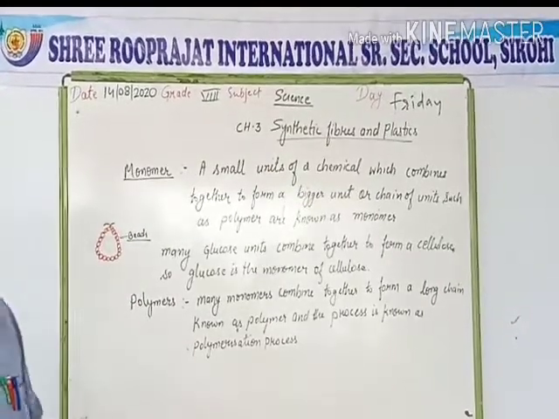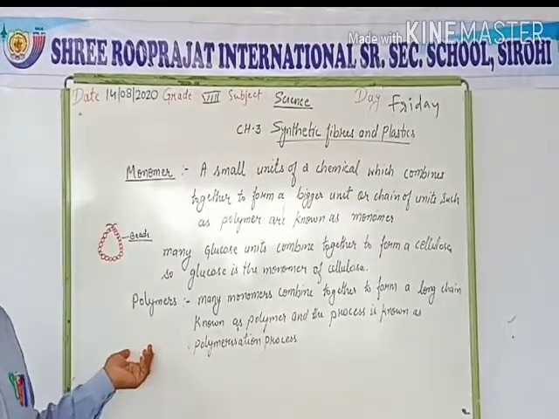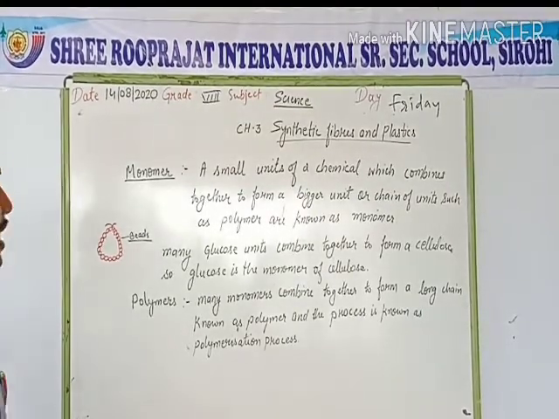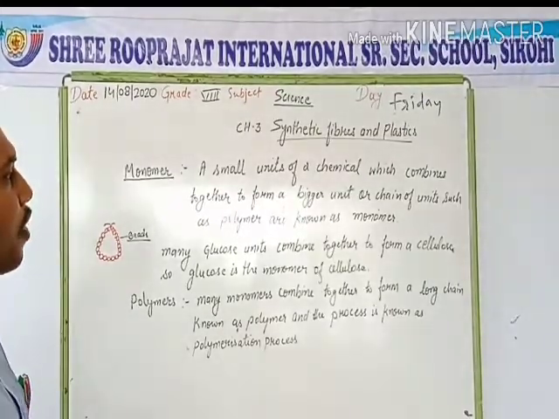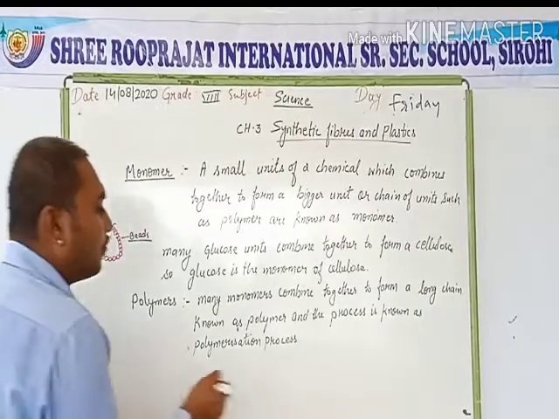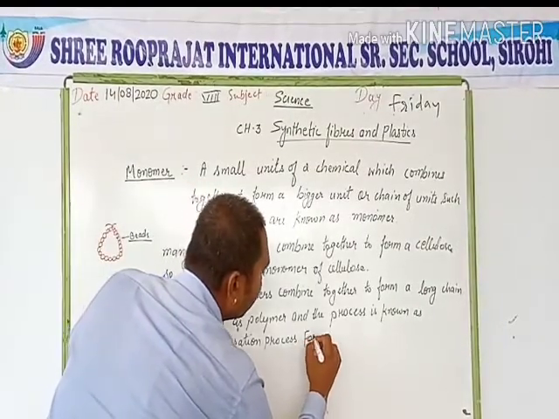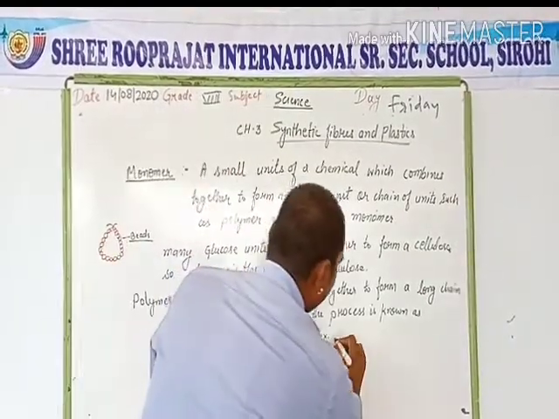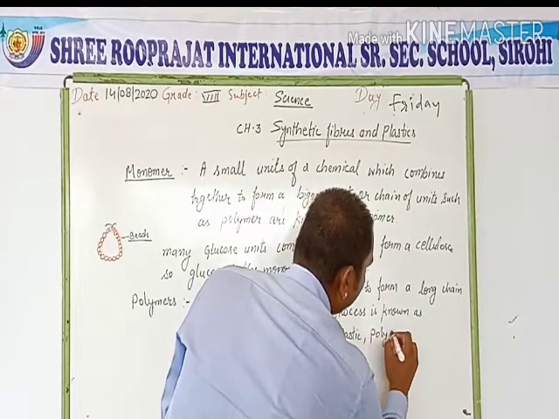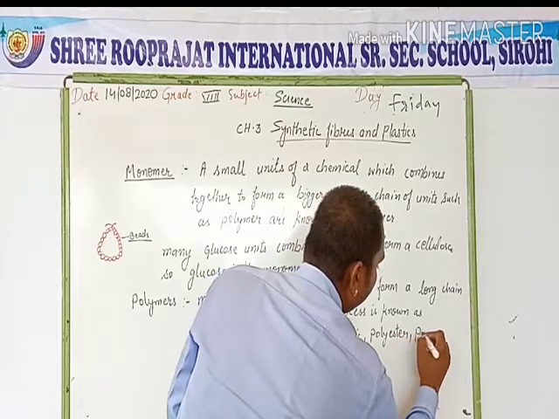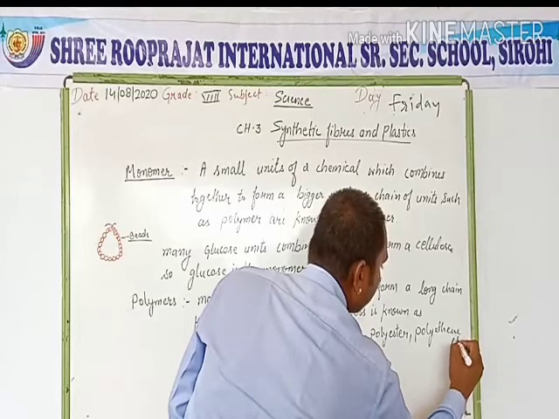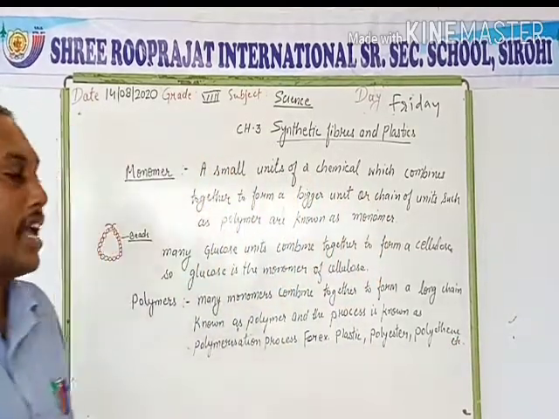We can say plastic is the polymer of many carbon particles. Many carbon particles combine together to form a bigger unit known as plastic. So, plastic is an example of a polymer. For example, plastic, polyester, polythene, etc. These all are examples of polymers.